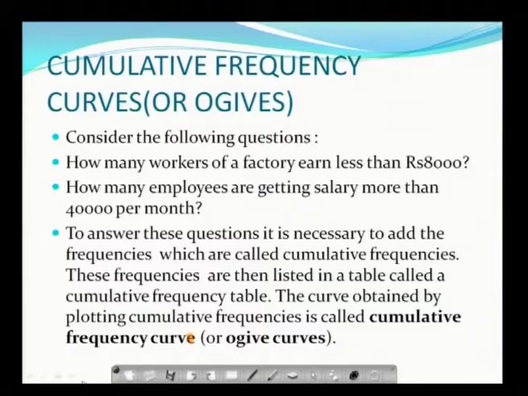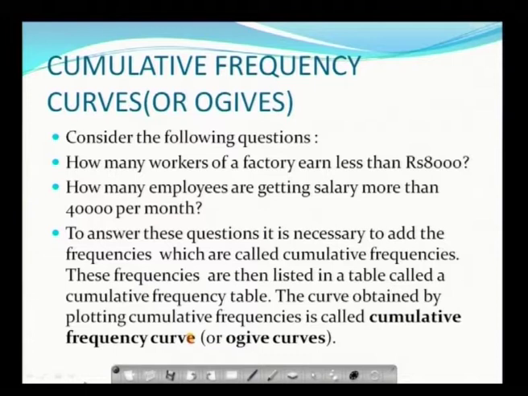So, the next one is we will move to cumulative frequency curves, or we say Ogive curves. Whenever you take questions like the number of workers in the factory whose wages are less than 8,000 rupees, or how many employees are getting a salary of more than 4,000 per month, in all these data one should add or subtract the corresponding frequencies. Here we add all the frequencies subsequently, and we call these cumulative frequencies.